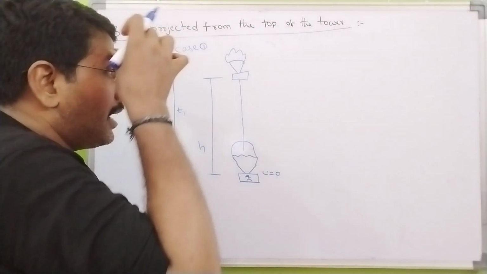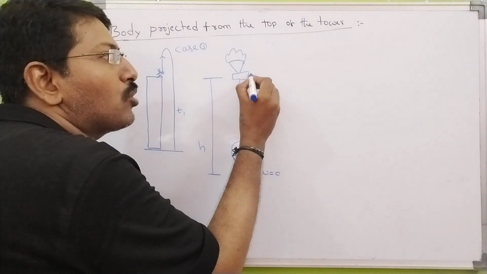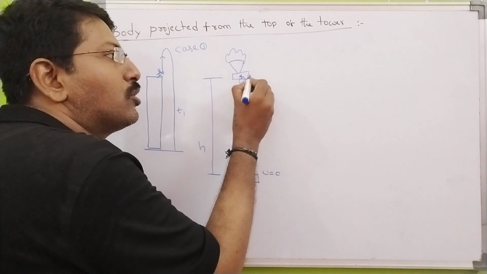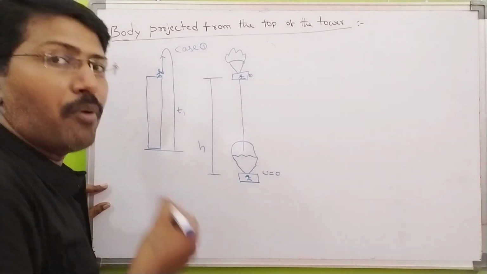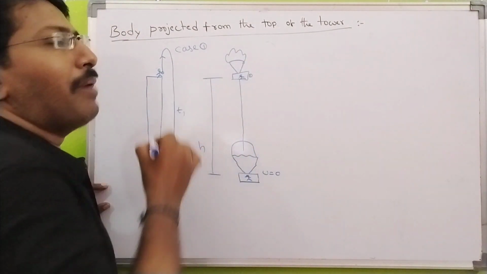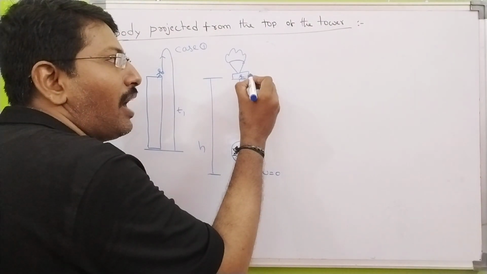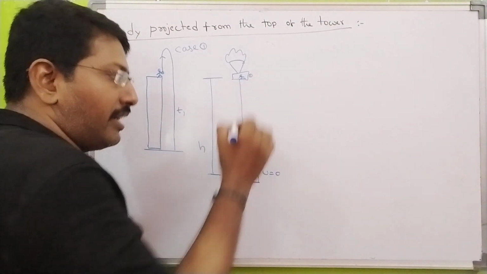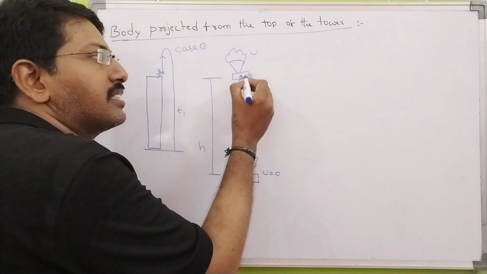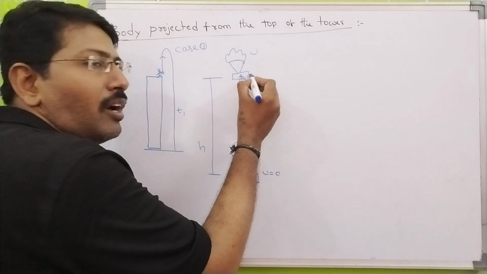What happened here? At the time he dropped it, with respect to this person, he thought: I drop this stone or ball, but this ball has the velocity of the parachute. When it reaches the height h, the parachute velocity is u. At the same time, the ball velocity is also u.